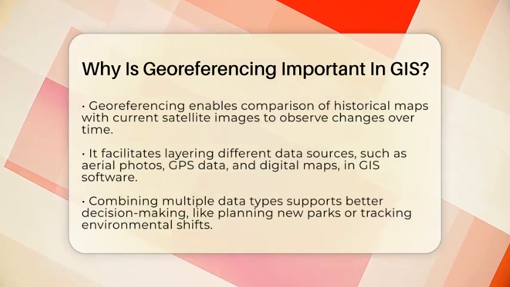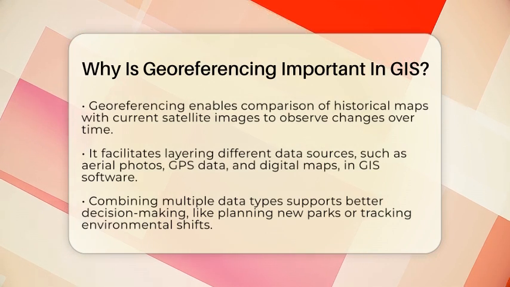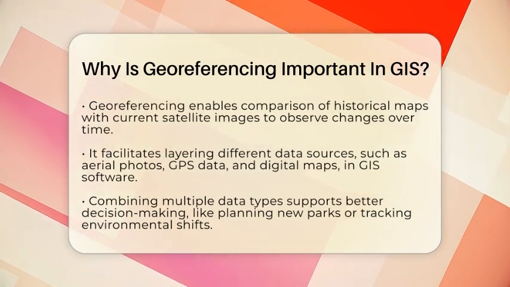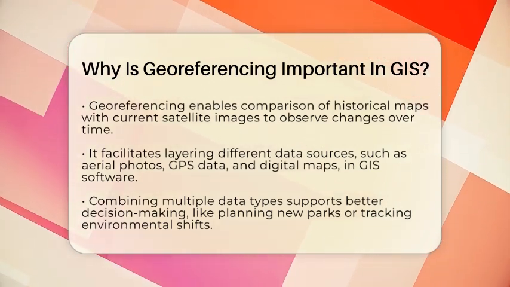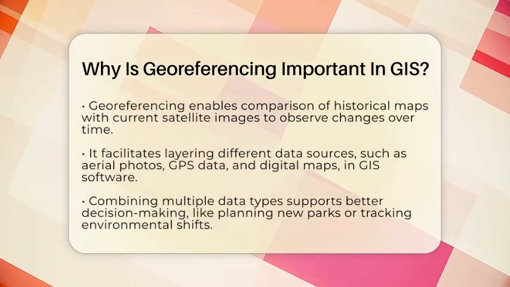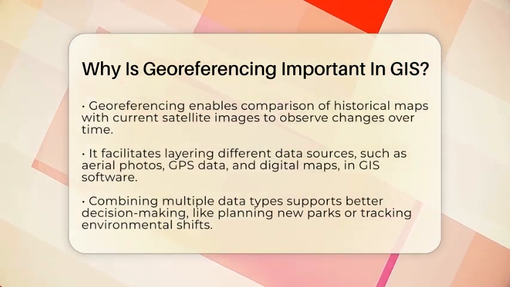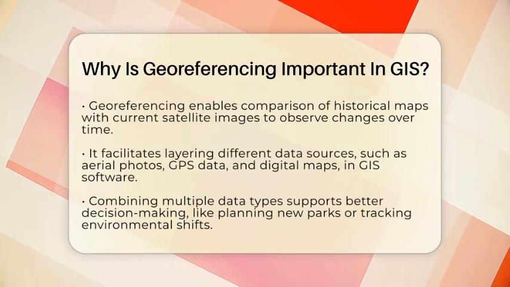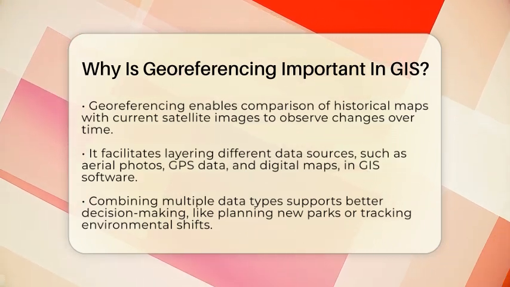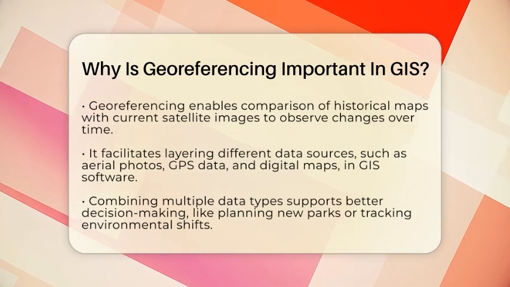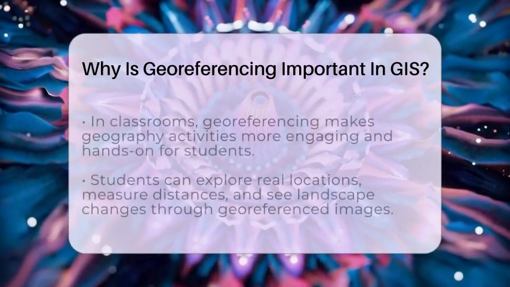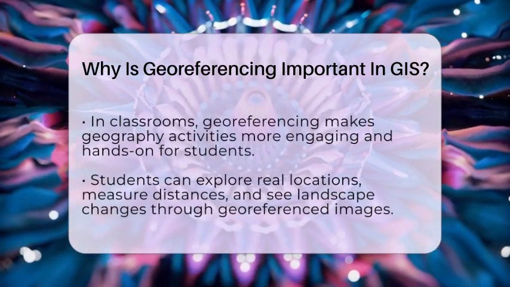Georeferencing also makes it easier to combine different types of data. You might have aerial photos, GPS locations, or digital maps from different sources. When everything is georeferenced, all these data sets can be layered on top of each other in the GIS software. This helps in making better decisions, like where to build new parks or how to monitor environmental changes over time.